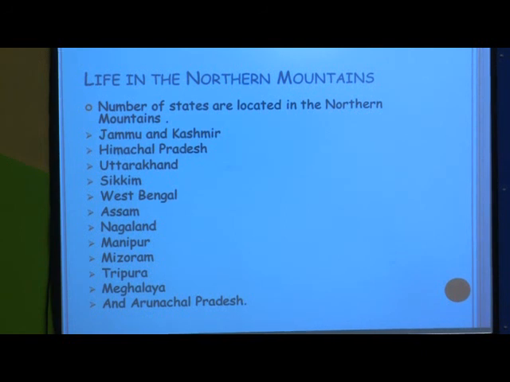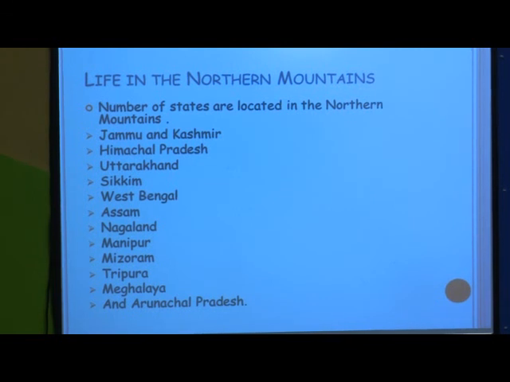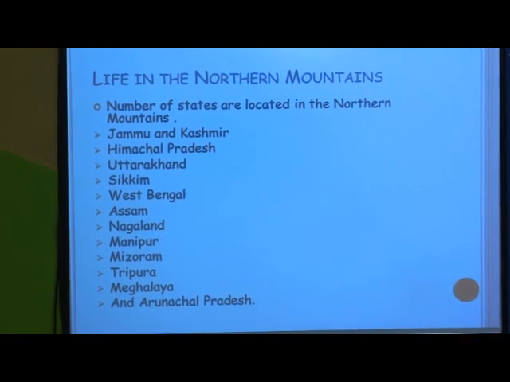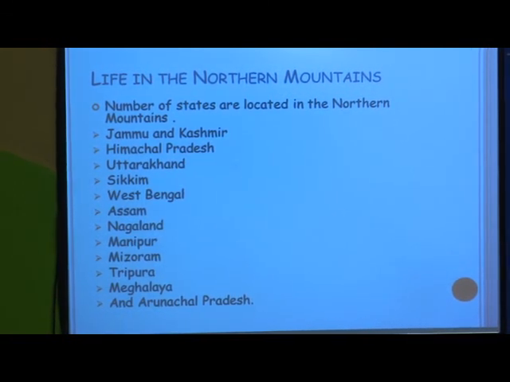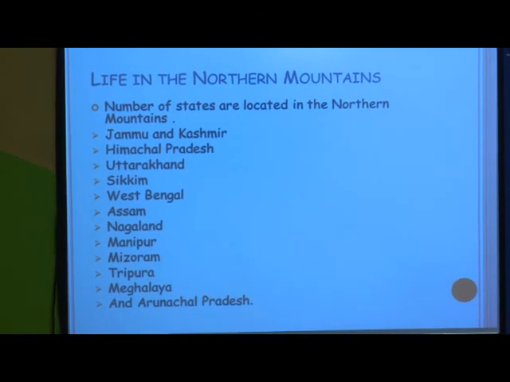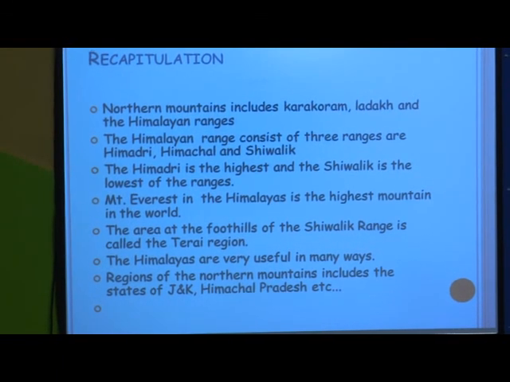These are the states located near the northern mountains. Okay, these are the states.